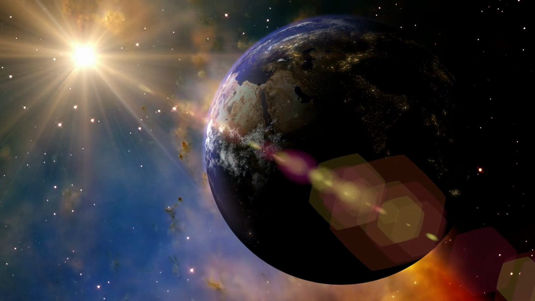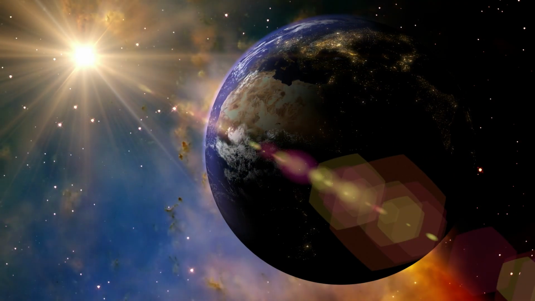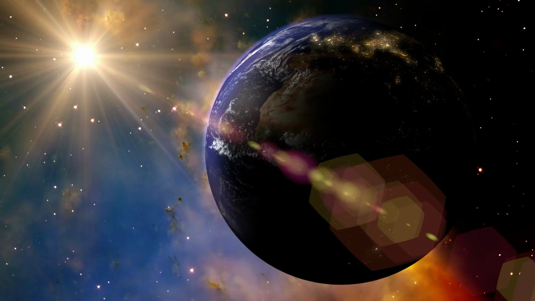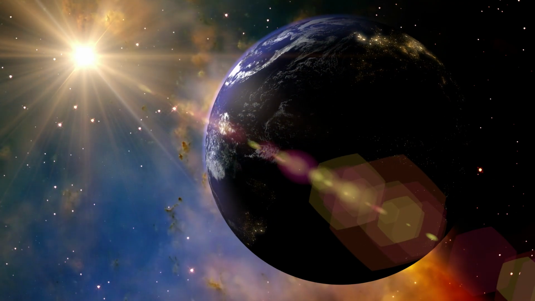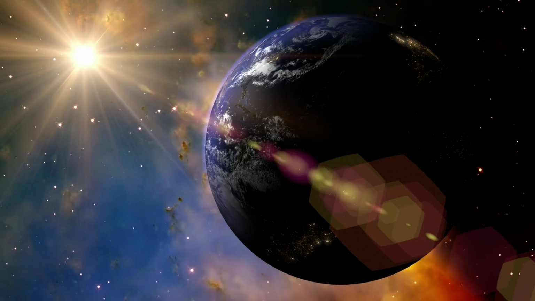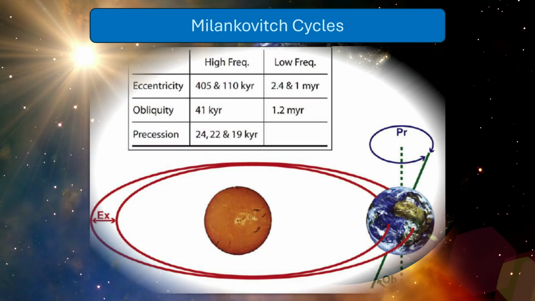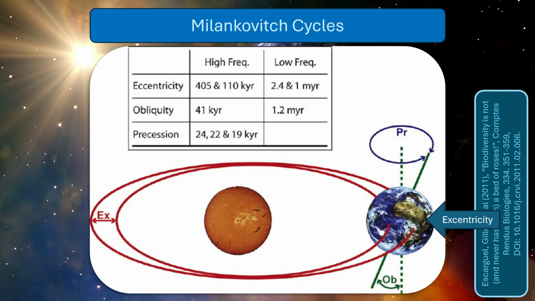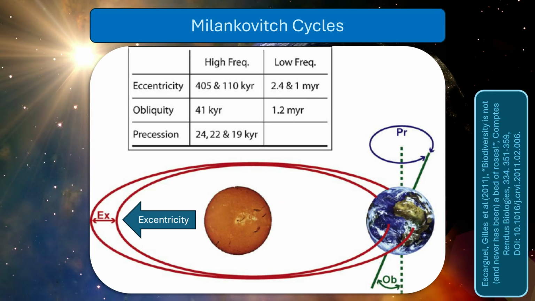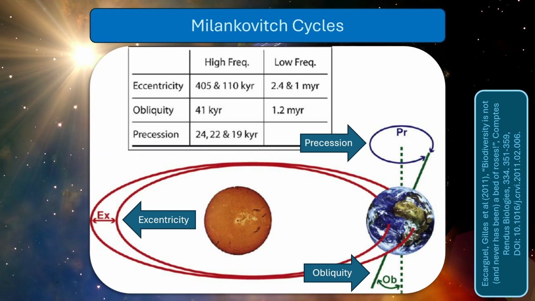Earth does not orbit the Sun in a perfectly stable way. Over long timescales, its orbit and orientation slowly change. These astronomical variations are known as the Milankovitch cycles. There are three major components. Eccentricity, which means changes in the shape of Earth's orbit around the Sun. Obliquity, which represents the changes in Earth's axial tilt. And precession, which means that Earth's rotational axis wobbles slowly.